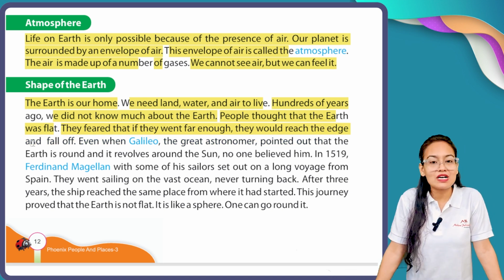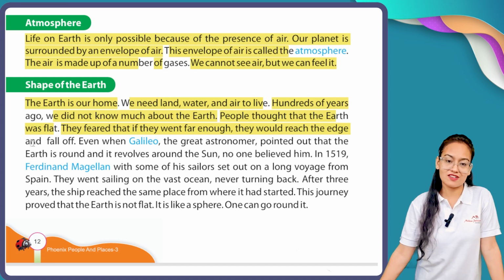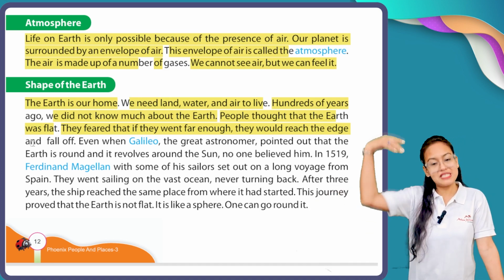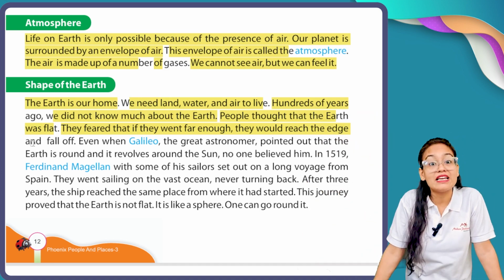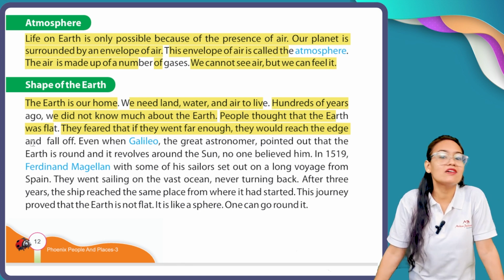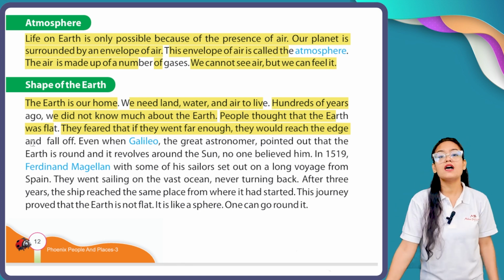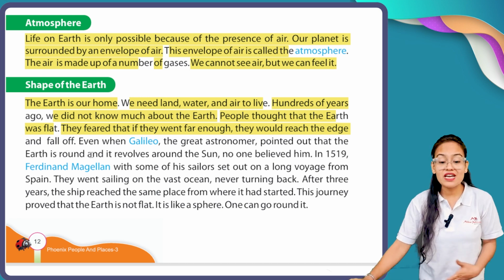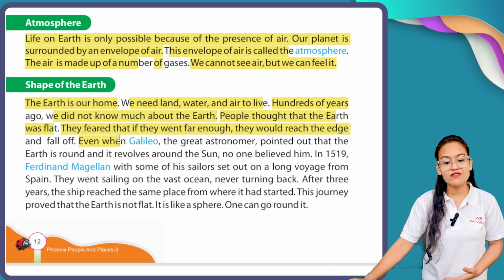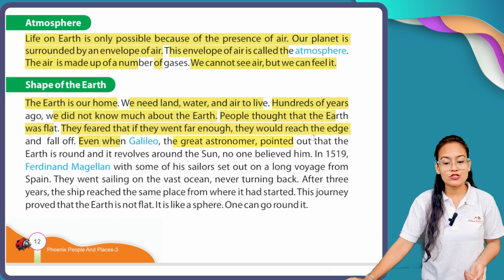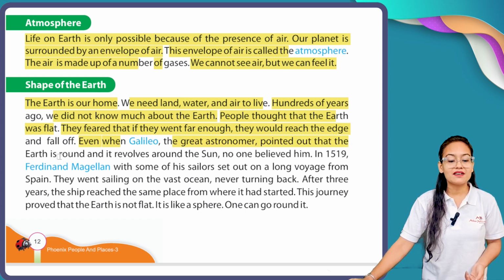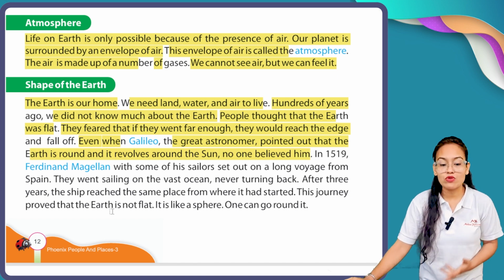Due to the consideration of the surface of earth as flat, earlier people feared that if they went to a distant place or to the farthest area, maybe they would fall. Even when Galileo, the great astronomer, pointed out that the earth is round and it revolves around the sun, no one believed him.